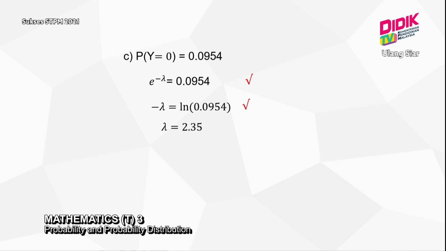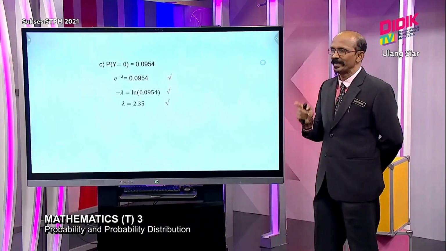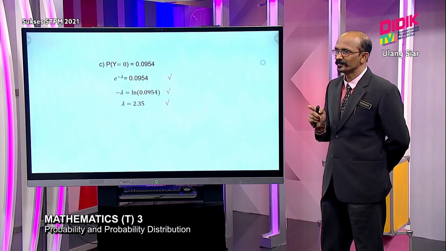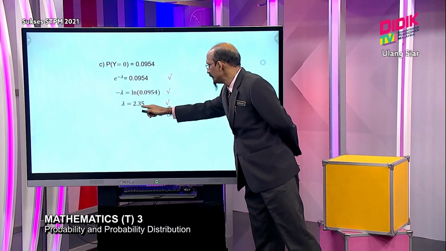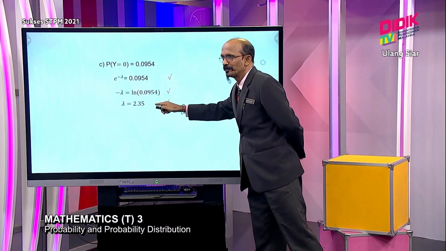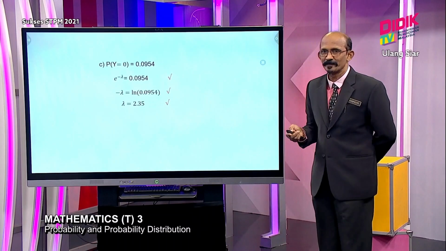We solve and then we get the answer 2.35. I get my exact answer here: 2.35. If, let's say, the student writes 2.4 because he rounds up here, your answer will be wrong. Because I told you just now, the numerical value must be at least 3 significant figures. So the best value is 2.35, because after this it is all 0. So this is the best answer.